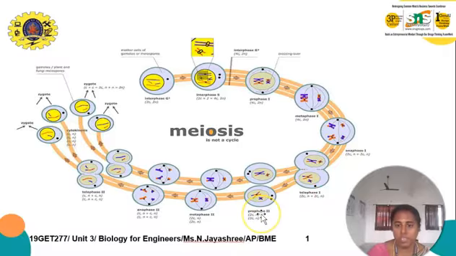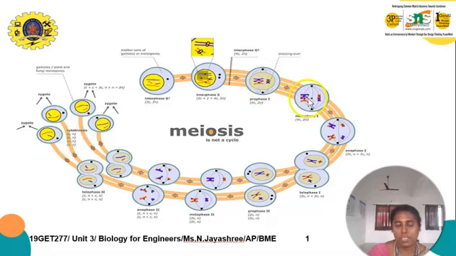Again in meiosis stage 2, the four stages, prophase, metaphase, anaphase and telophase, are repeated to produce four daughter cells from the already existing two daughter cells. In prophase, the chromatin is condensed into chromosomes and the spindle fiber is formed.